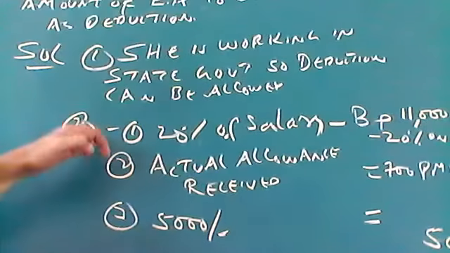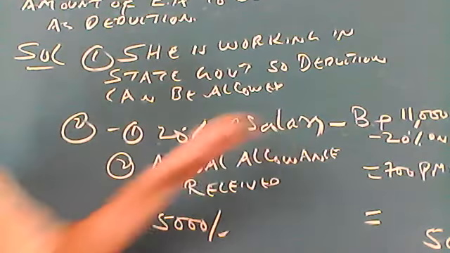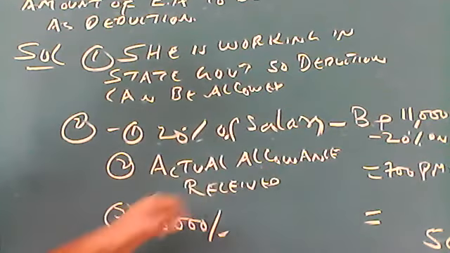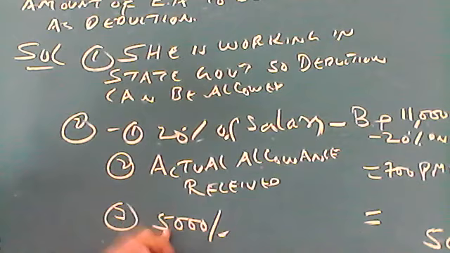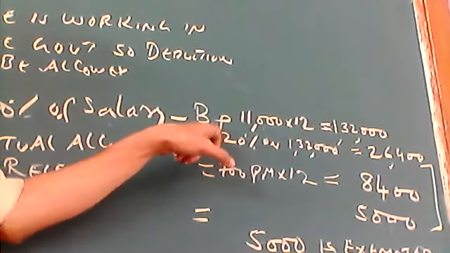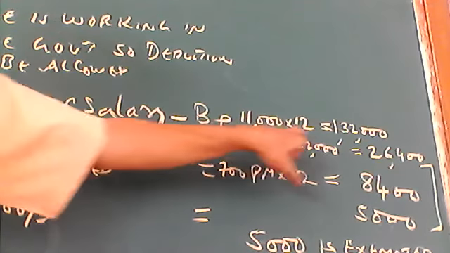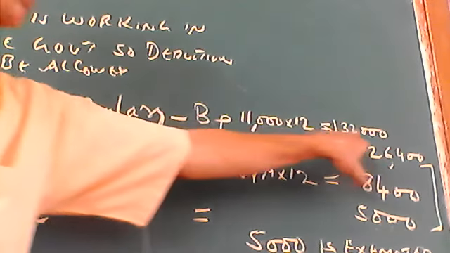Then see the first and second step. There are three conditions: 20% of salary, actual allowance received, and 5,000, the maximum ceiling. In the calculation of entertainment allowances, salary means basic pay only. Basic pay per month is 11,000, converted into yearly by 12, you get 1,32,000.